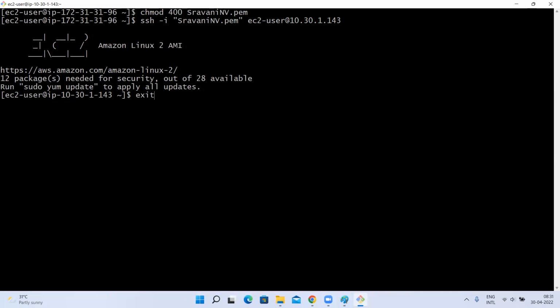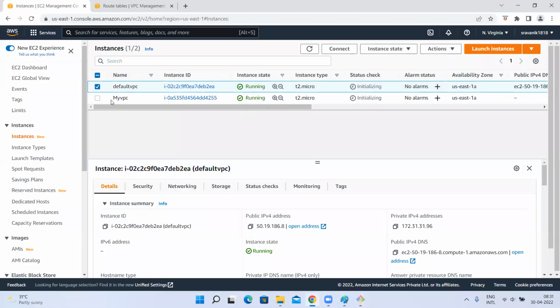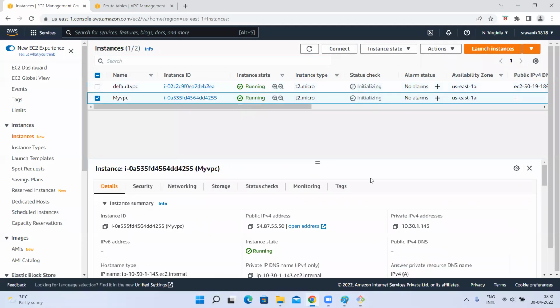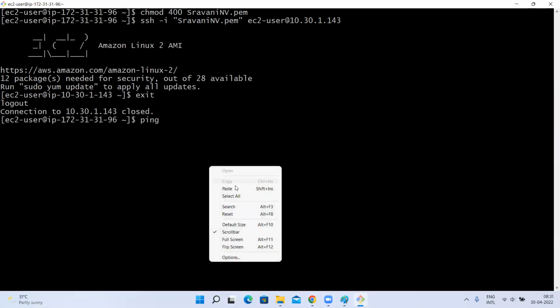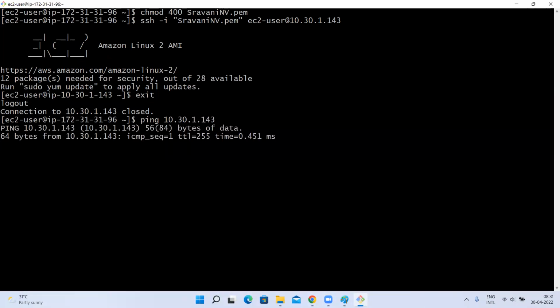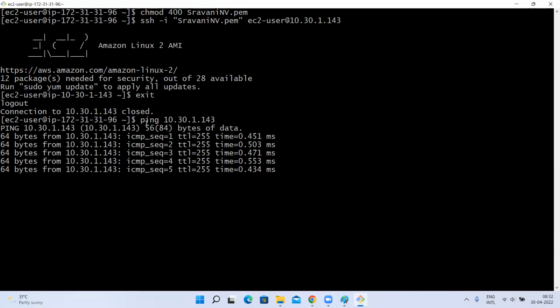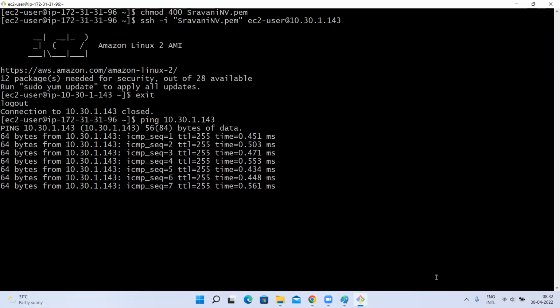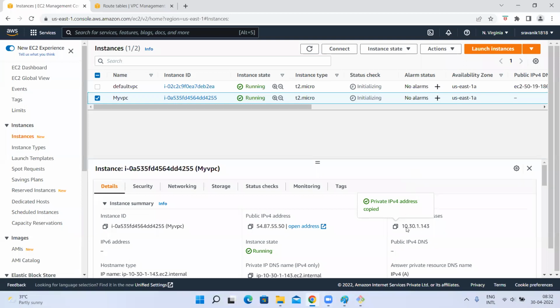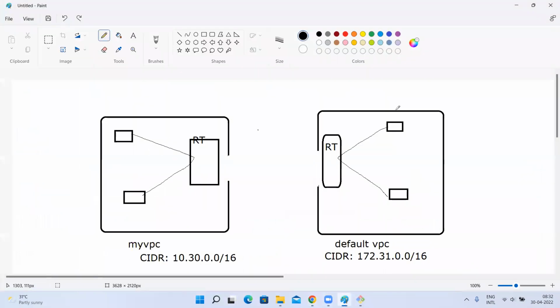Yes or no, guys? Check whether ping will also work or not. So that is proof that within this, it is treating both the VPC instances as local. You see here, ping is also working from this instance to that instance via this route table.